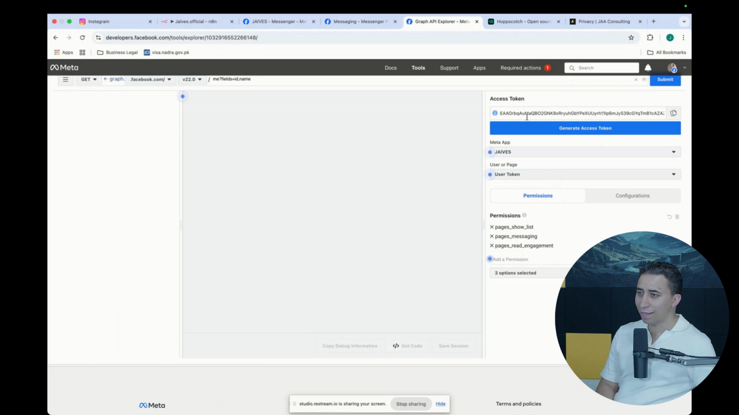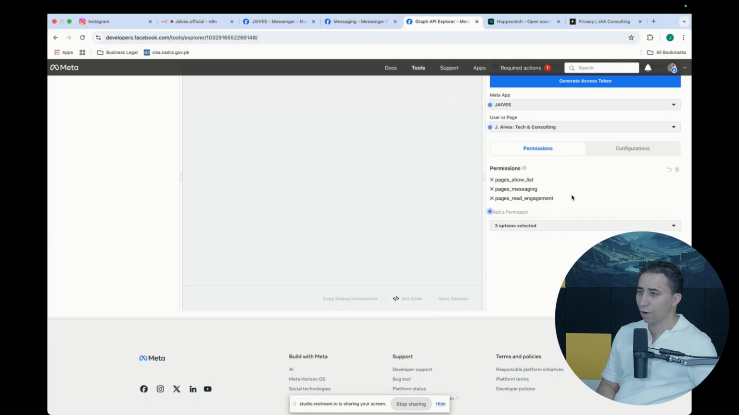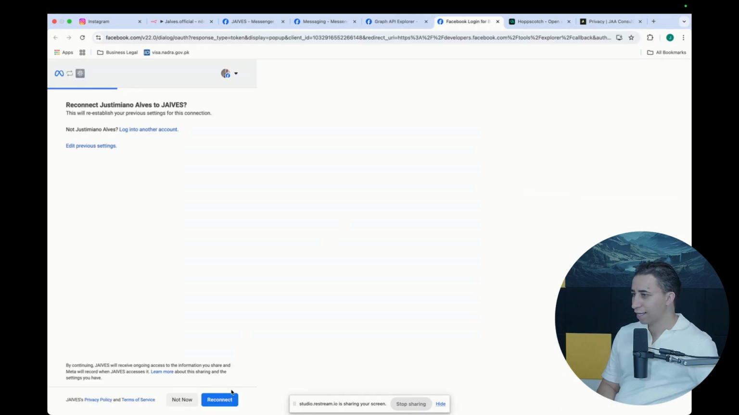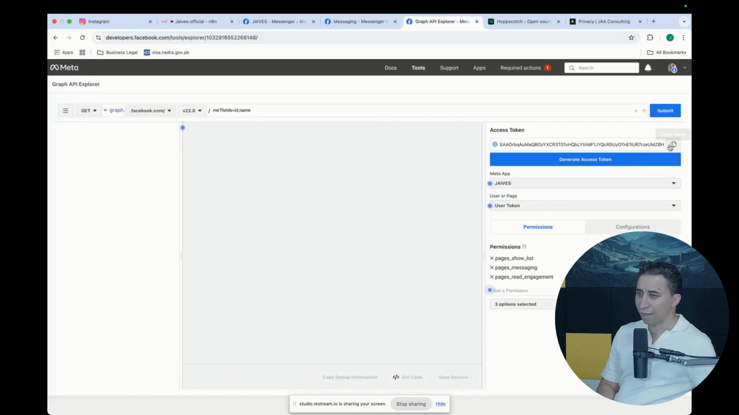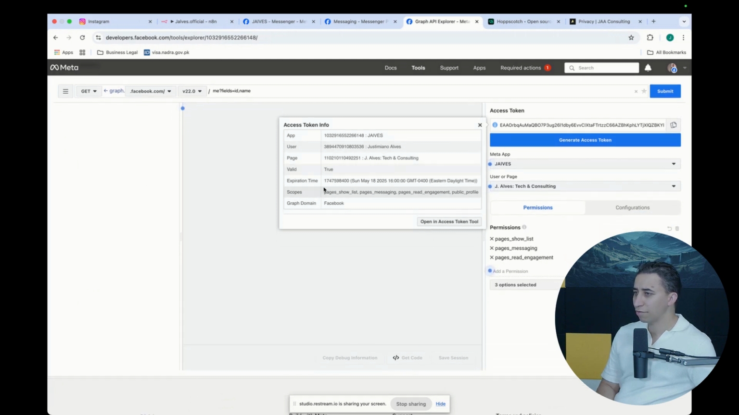Let's make sure this is the right one. Reconnect. Okay, I like to think this is my page access token. Copy what it says here. This is everything it does. This is the expiration of the token, which is, oh my God, very short.